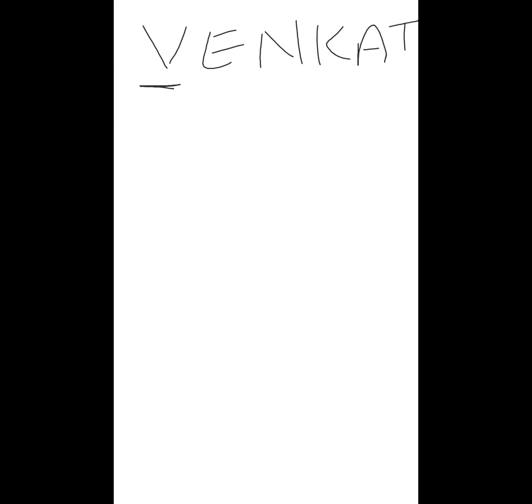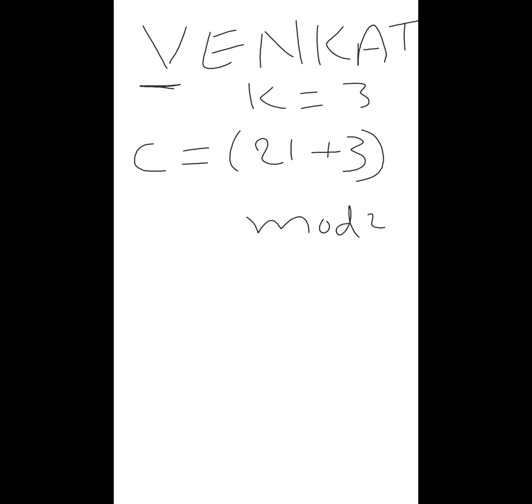So we have given the numbers, 0 to 25. Can anyone tell me what is the number for V? 21. Plus, initially we will take k is equal to 3. So that is the key. 21 plus 3 modulo 26. What is the number you will get? 21 plus 3 is 24. 24 modulo 26, so the answer will be 24.